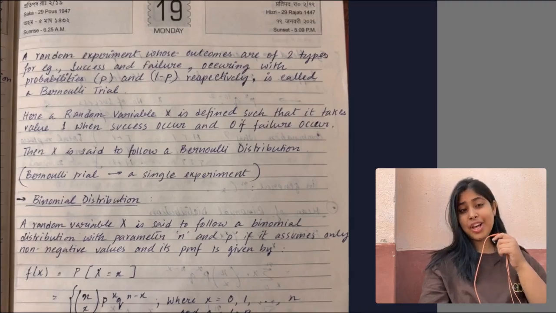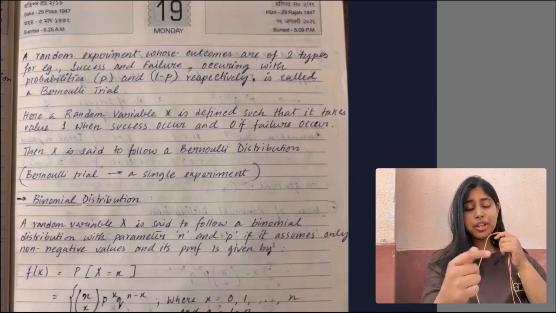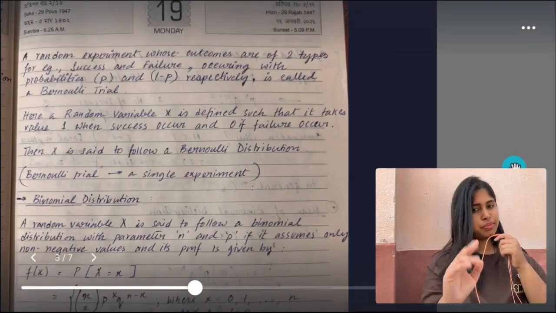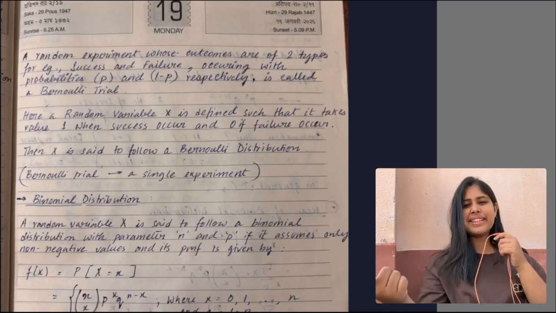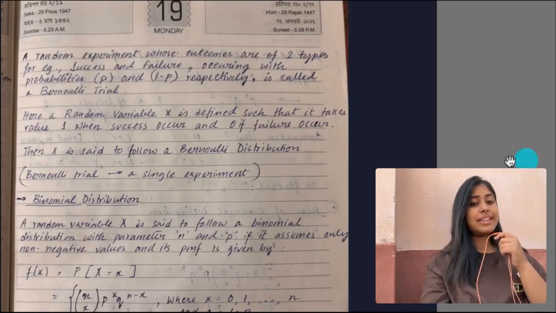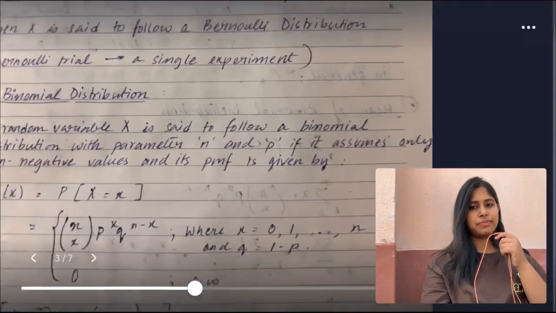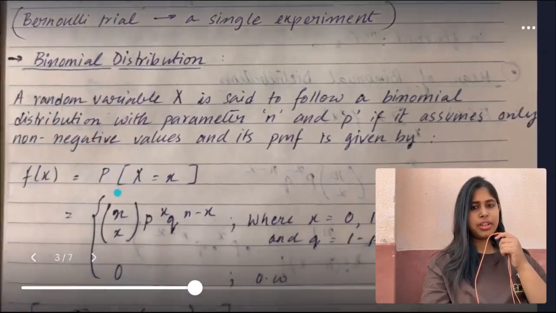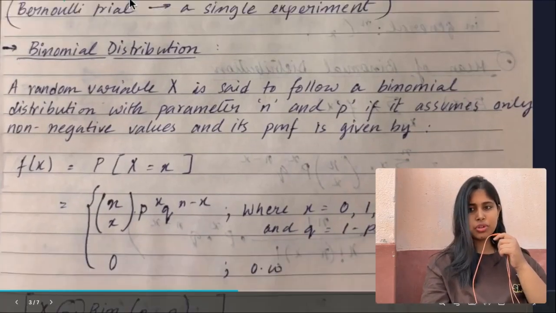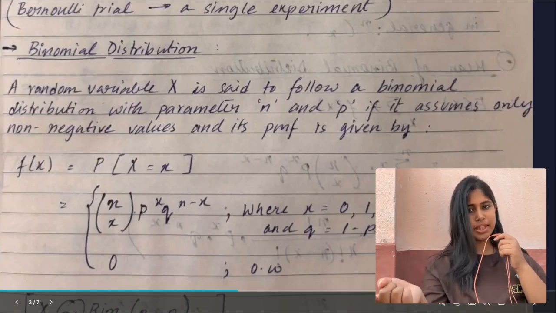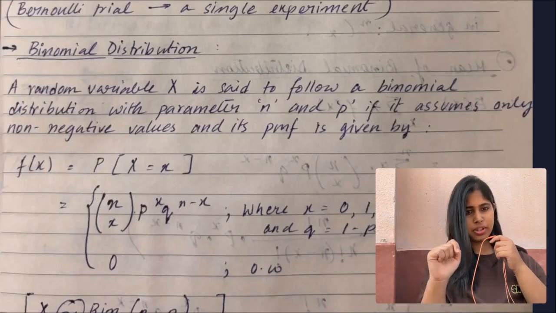Now see how beautifully I will extend the Bernoulli distribution to the binomial distribution. What if we take a Bernoulli trial and repeat it n times? What does it become? This becomes the binomial distribution. Look at the definition. A random variable X is said to follow a binomial distribution with parameters n and p if it assumes only non-negative values and its PMF is given here.